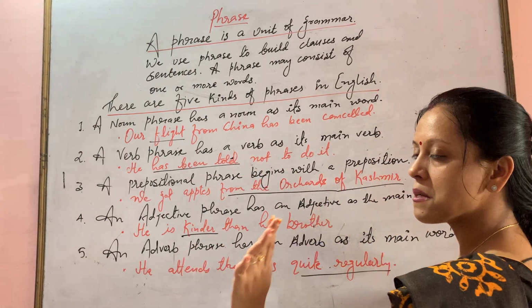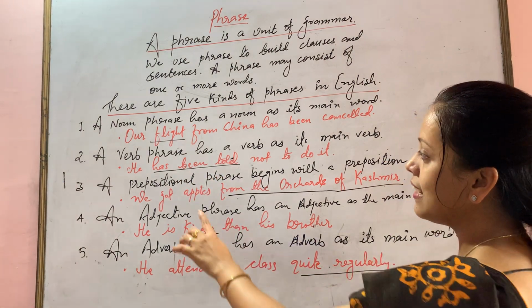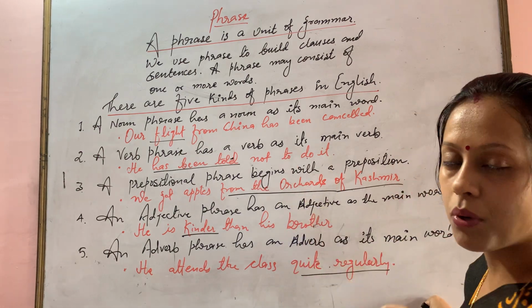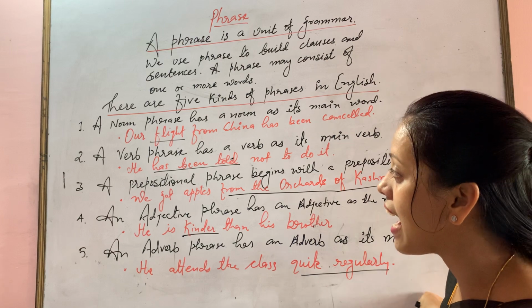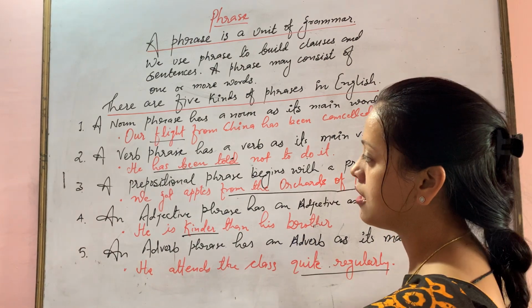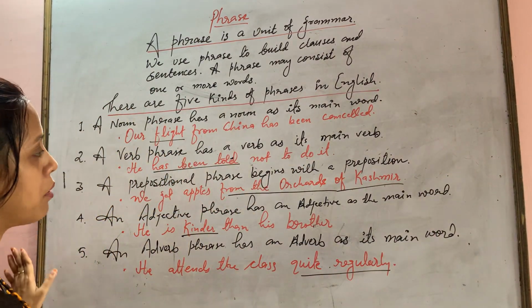In this sentence, if you simply read it without observing what is underlined, he has been told not to do it, where does the verb begin from? Has. So the phrase completely is has been told. Is it clear?